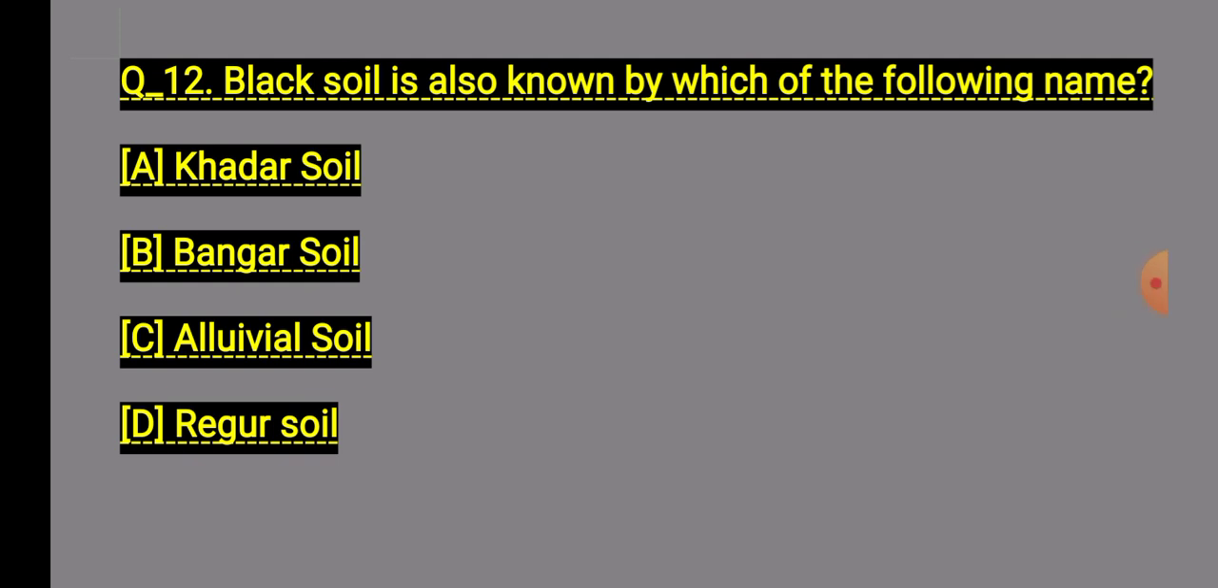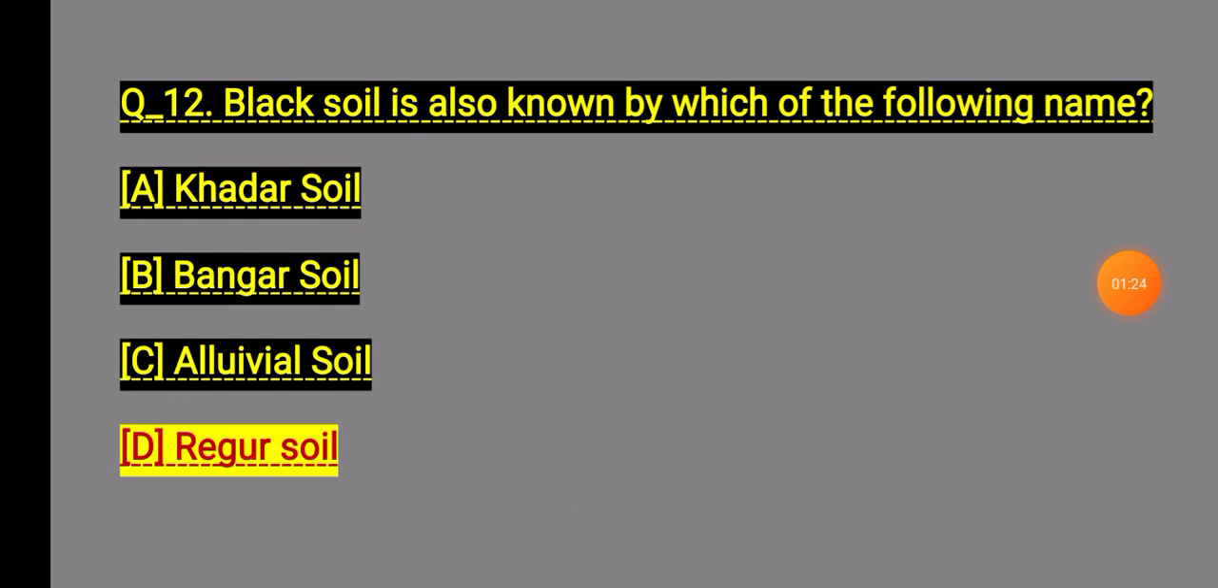The black soil is also known by which of the following names? Number A, Kadas soil. Number B, fungus soil. Number C, alluvial soil. Number D, regur soil. Which option is correct? Number D, regur soil. The black soil is also known by this name.